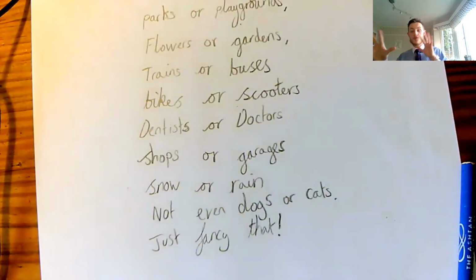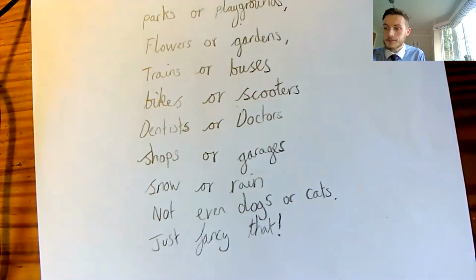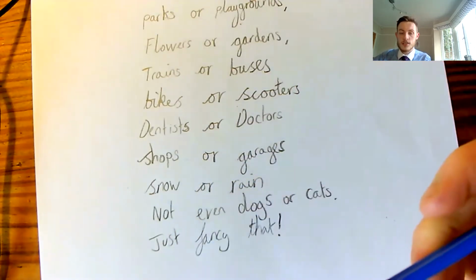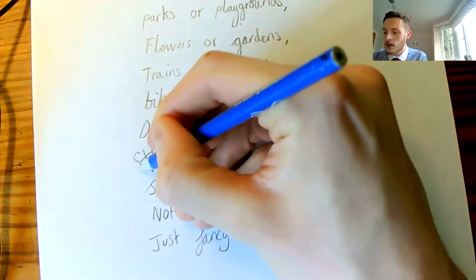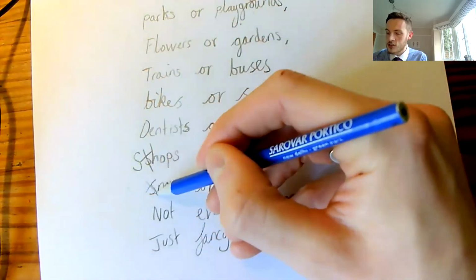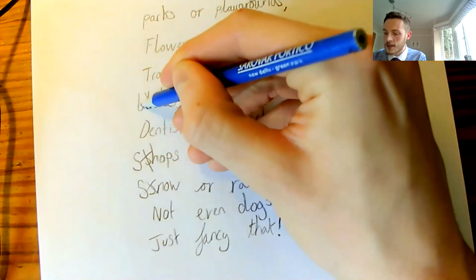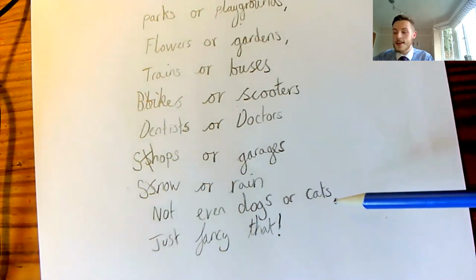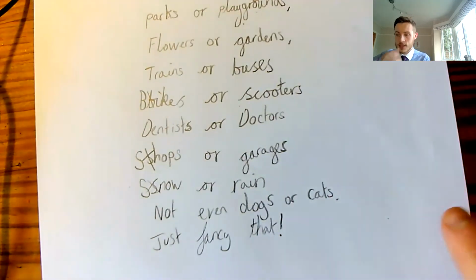Now I've chosen lots of random things that I've included in my poem. Now I know I've made a couple of mistakes here. On our poem, this is the beginning line of each sentence, which means because it's the beginning of each line, we need a capital letter for each line. So I need to make sure that each one of my sentences starts with a capital letter. Now I should only have a full stop at the end of my sentence, which is here. The rest of them don't need one.